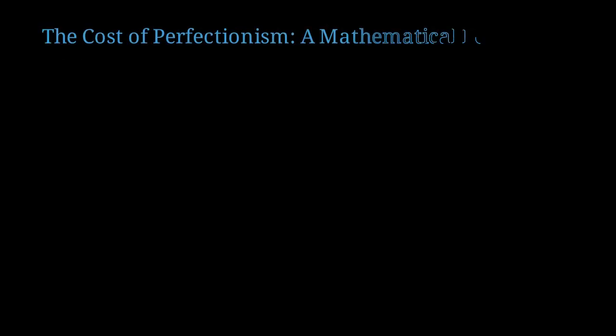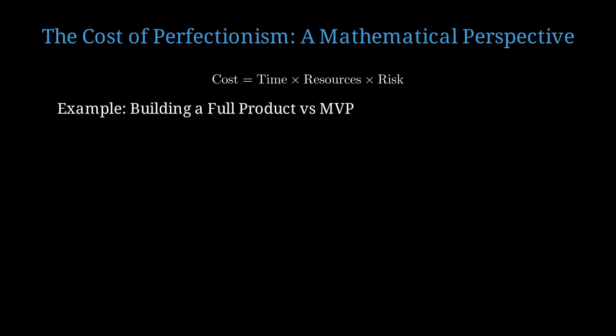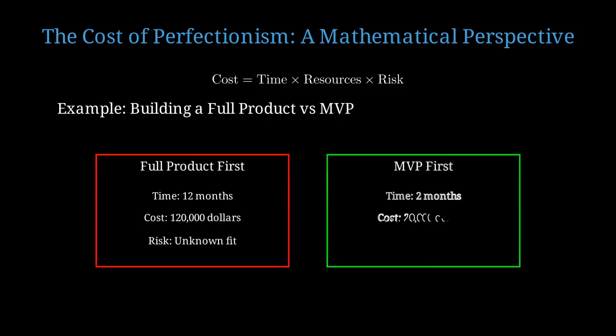Let me show you mathematically why perfectionism is so costly in product development. The cost of building a product can be expressed as time, multiplied by resources, multiplied by risk. Each of these factors compounds. Let's compare two approaches with actual numbers. Imagine you want to build a task management app. The full product approach takes 12 months and costs $120,000 with unknown market fit. The MVP approach takes 2 months and costs $20,000 with fast validation.